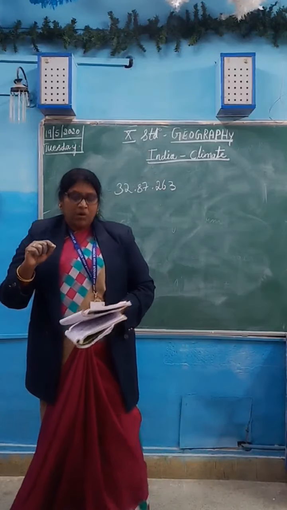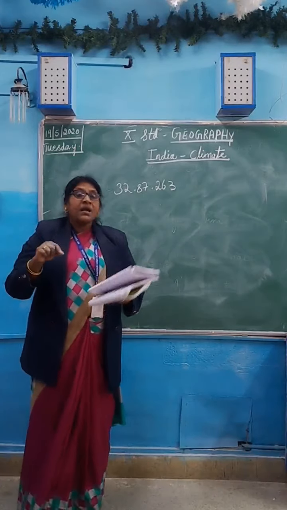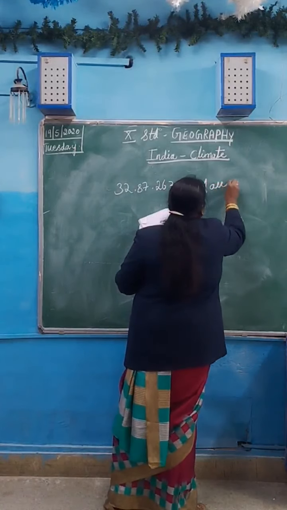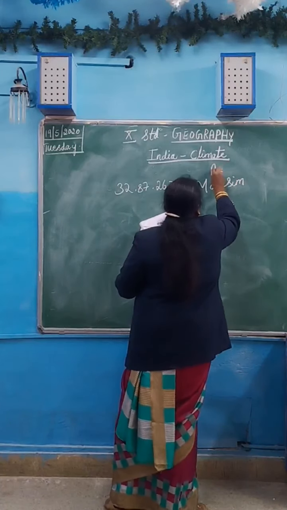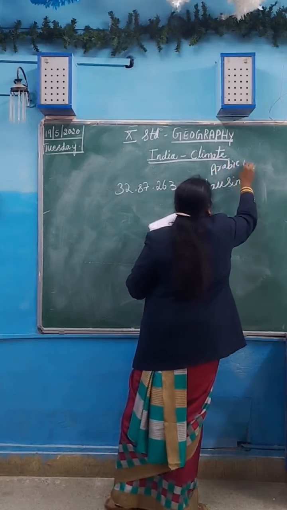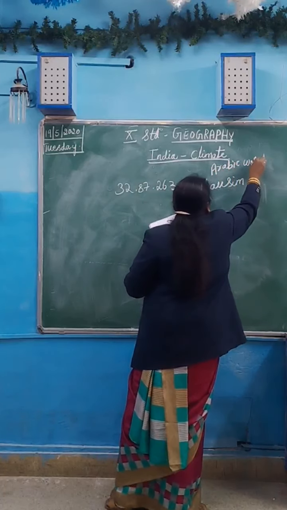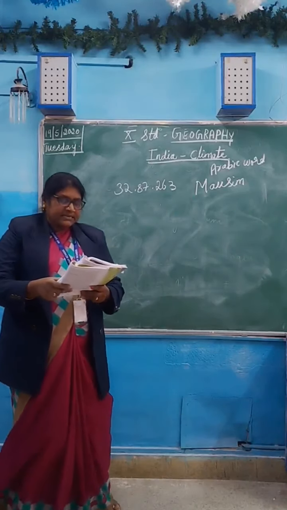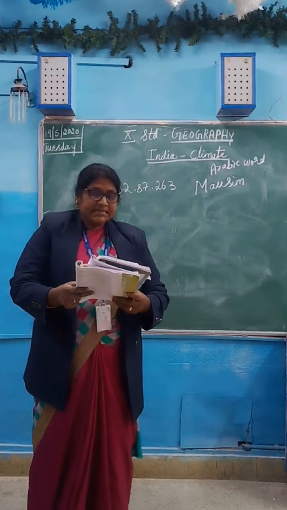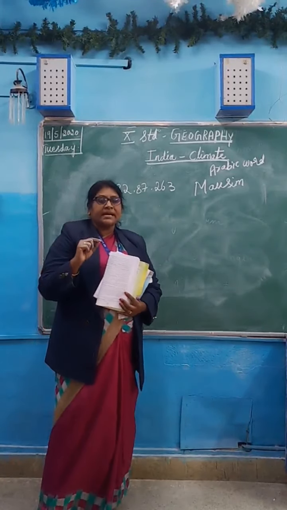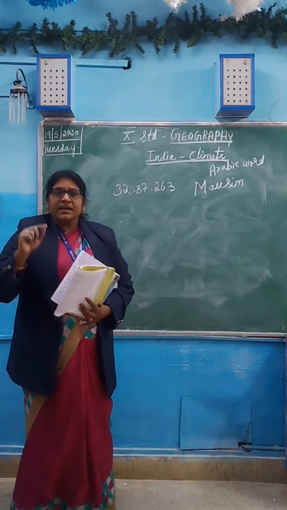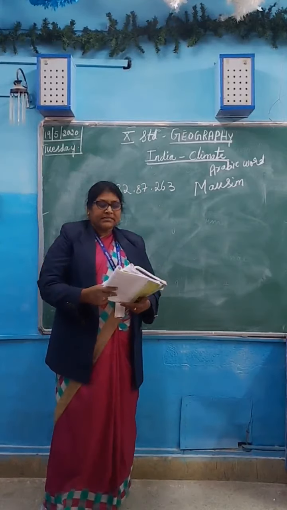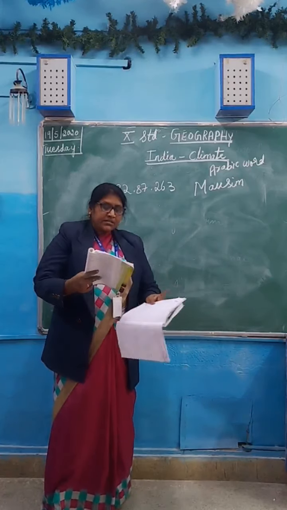The term monsoon is derived from the Arabic word mausim, which means seasonal reversal in the wind direction. That is the meaning of mausim.